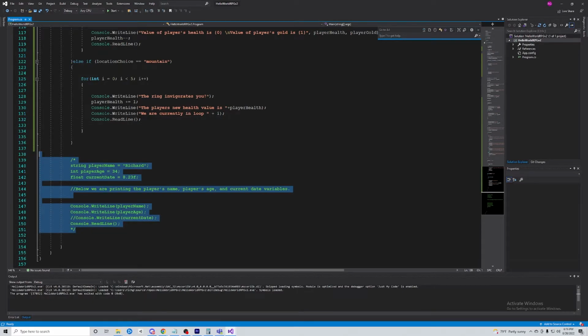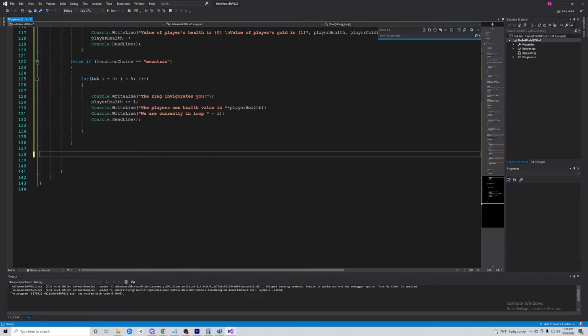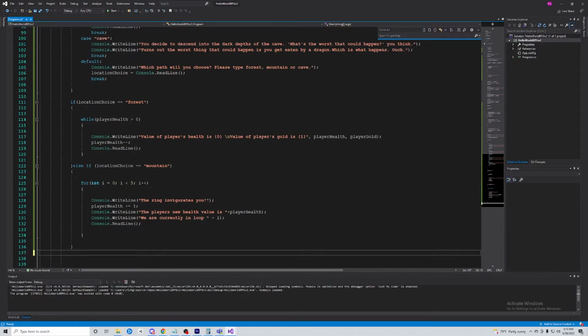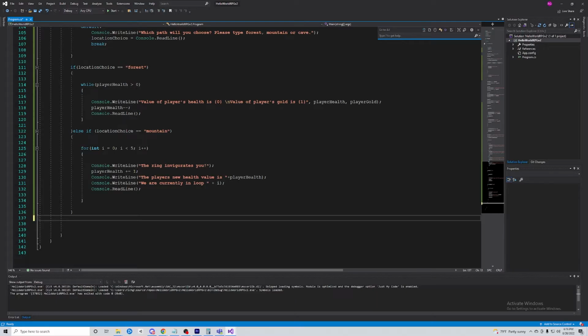We don't really need this anymore, so I'm just going to go ahead and delete that multi-line comment. There's no more code here, so it just breaks out of the program there. Okay, so that is a for loop.